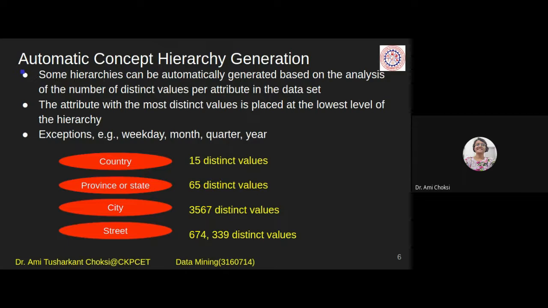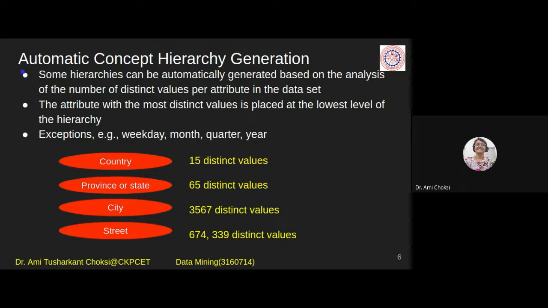So according to this, country will be having the minimum distinct values. For these concepts, country, state, city, street, we have minimum distinct values at the above level.